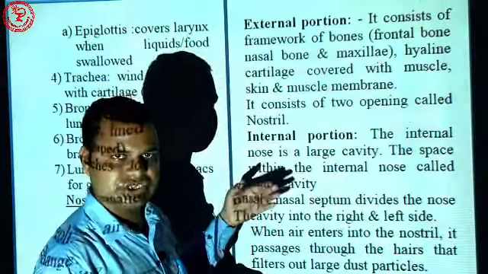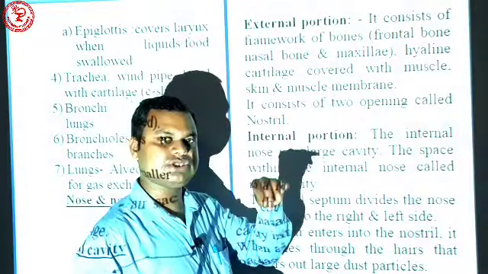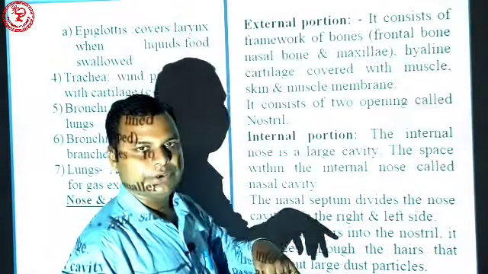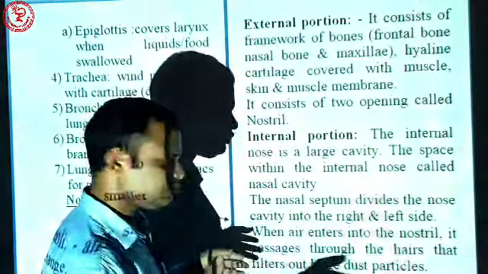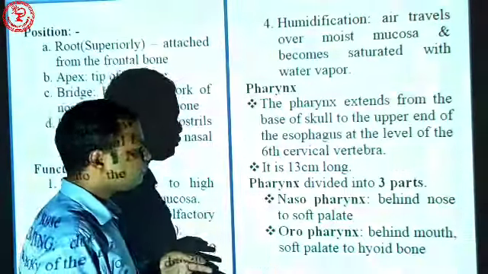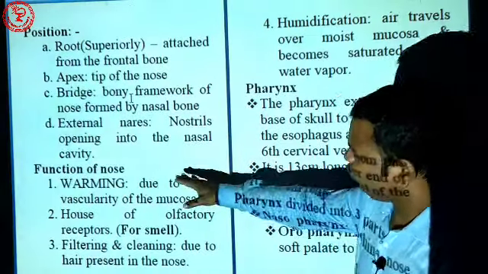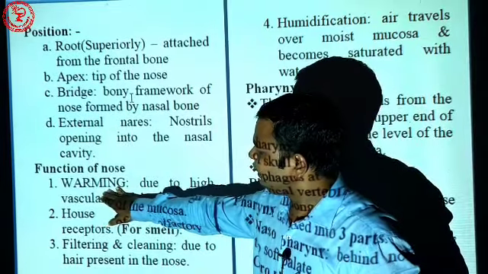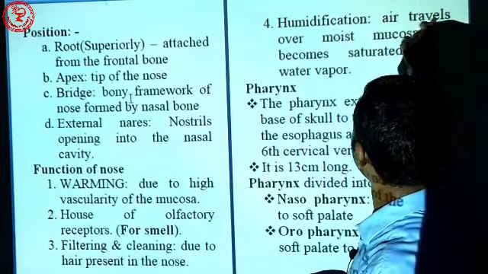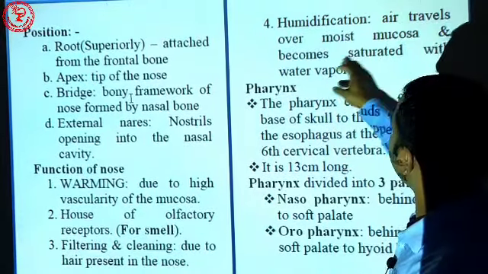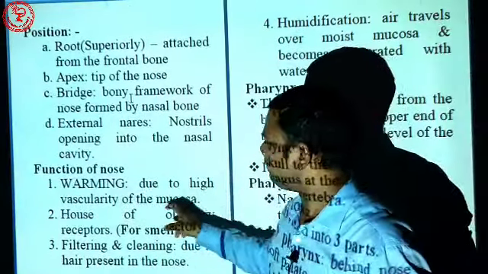When cold air passes through it, it is converted to warm, and when hot air passes through it, it is converted to cooler. So one function of the nose is warming, and another function is humidification. That means air travels over the moist mucosa and becomes saturated with water vapor, and warming occurs due to the high vascularity of the mucosa.